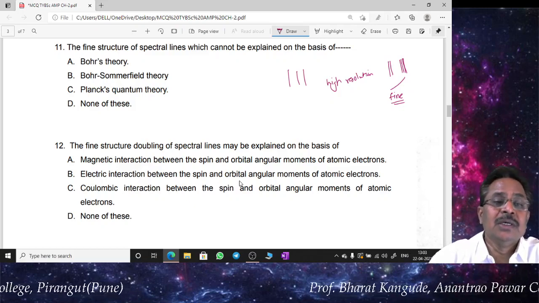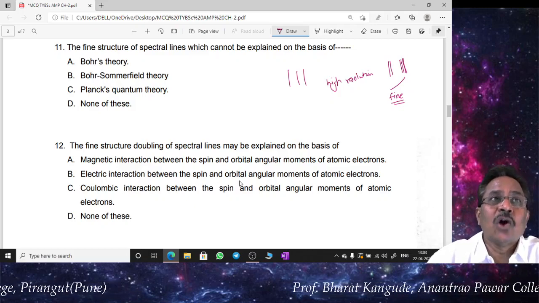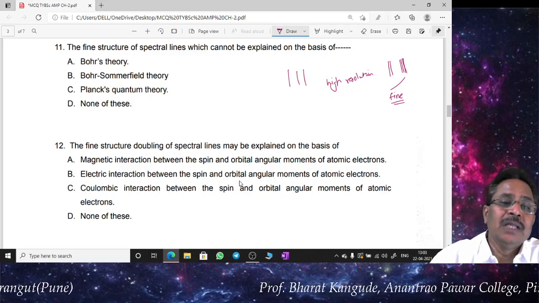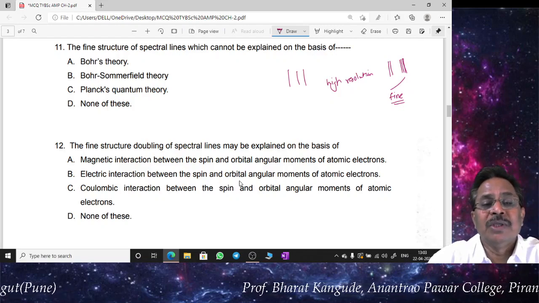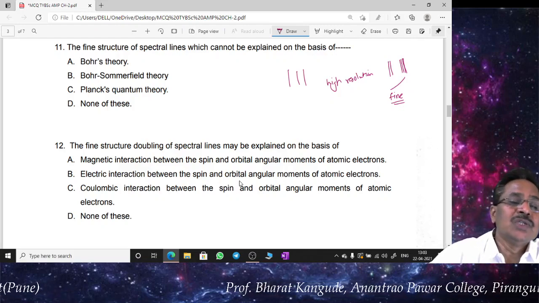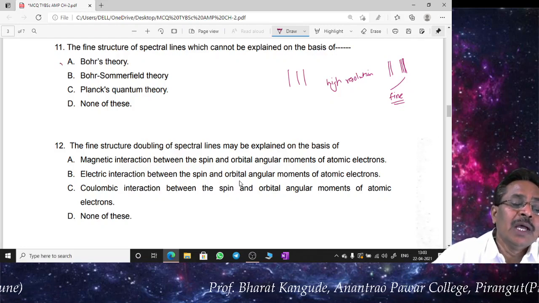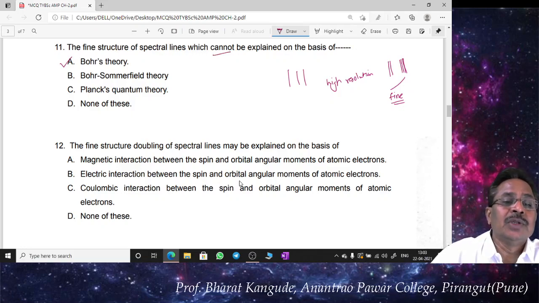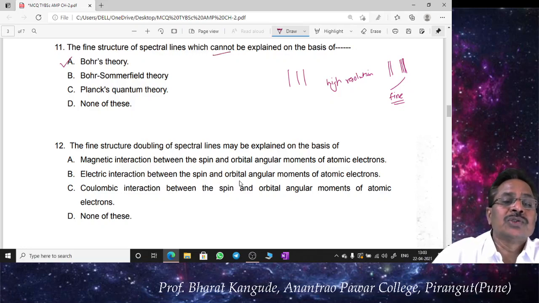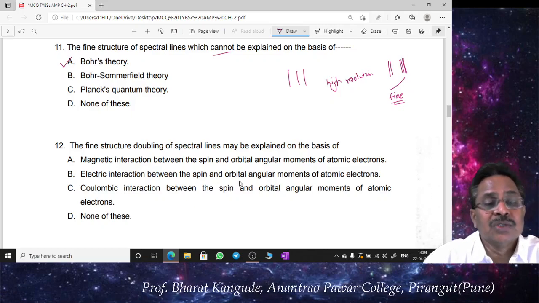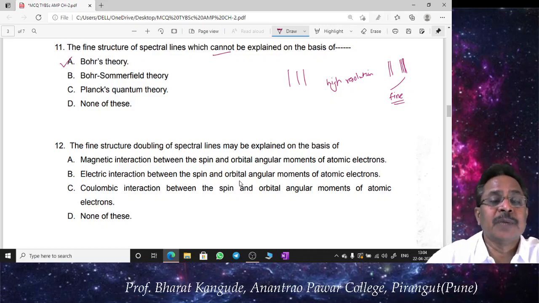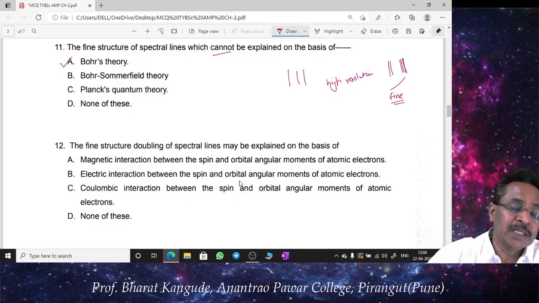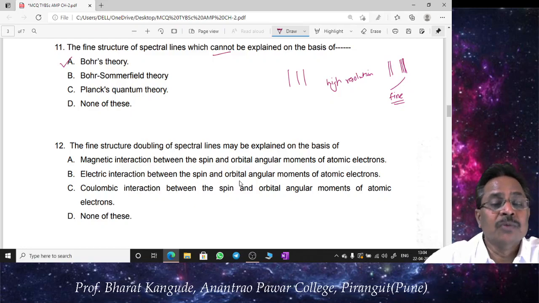So here see the question: the fine structure of spectral lines which cannot be explained. If it had been which can be explained, then your answer would have been different. Since I have which cannot be explained on the basis of, this is one of the shortcomings of the Bohr theory, and therefore question number 11 is a tricky question. Because of this word cannot, the answer becomes Bohr theory. If this cannot is not there, then it is Bohr-Sommerfeld theory as well as Planck's quantum theory. So both of these theories are successful in explaining the fine structure of the spectral lines, whereas Bohr theory is not at all successful in explaining the fine structure of the spectral line.